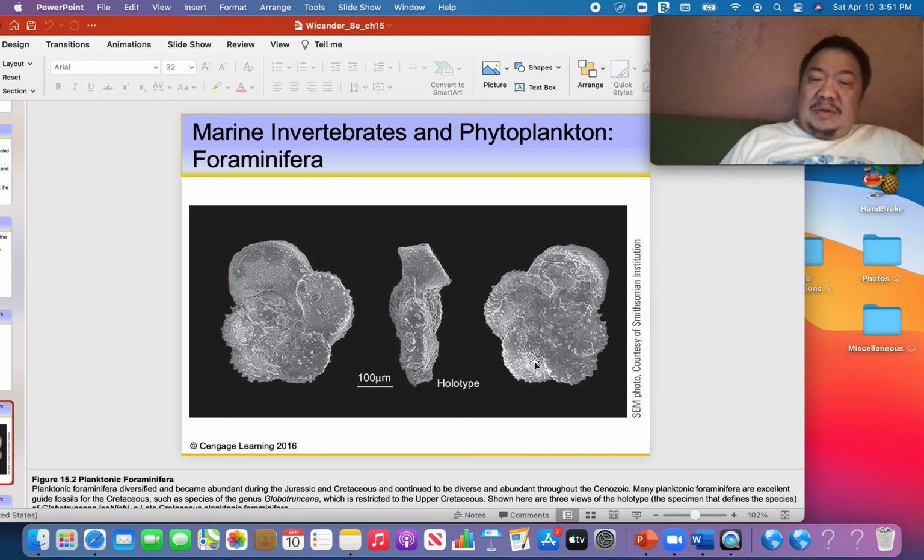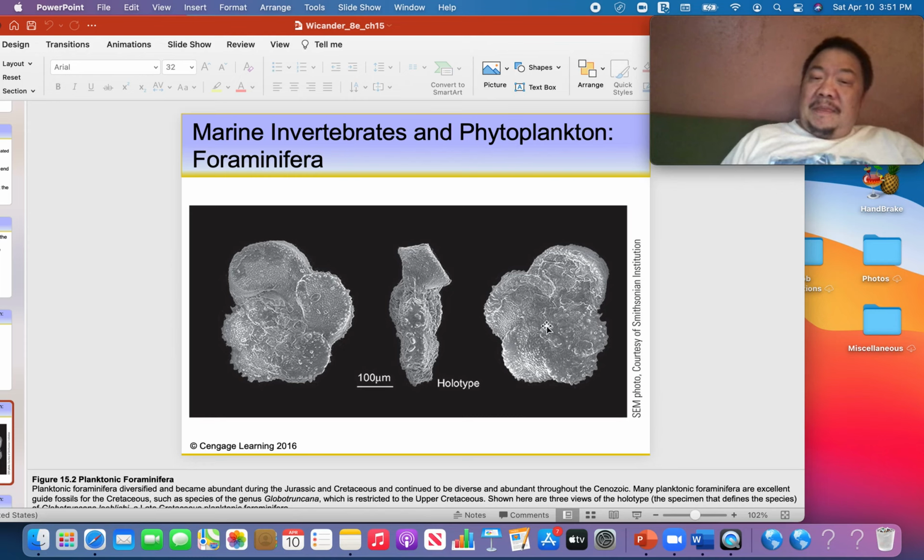They're planktonic organisms, the most common forms of life on planet Earth, and they thrived during the Mesozoic. In a gallon of Mesozoic seawater, you might find hundreds of thousands of these little creatures, so small you cannot see them with the naked eye.